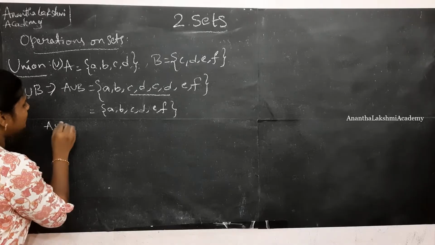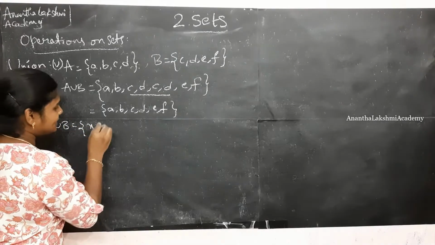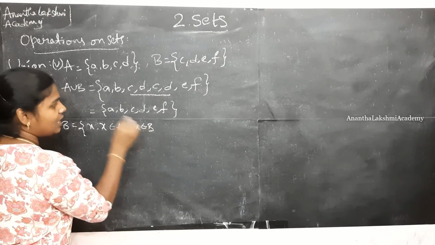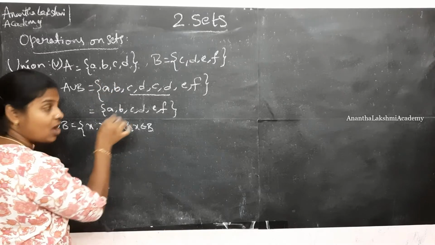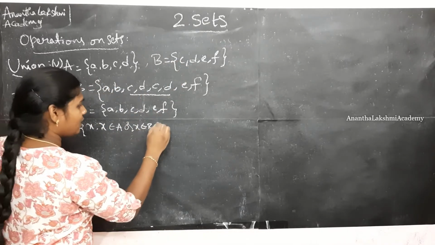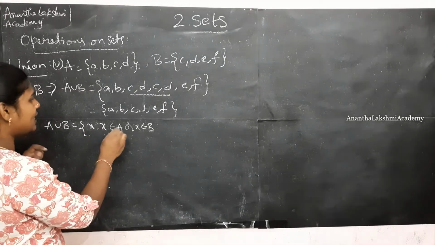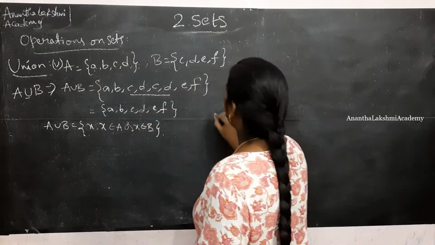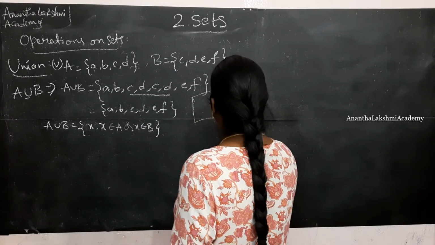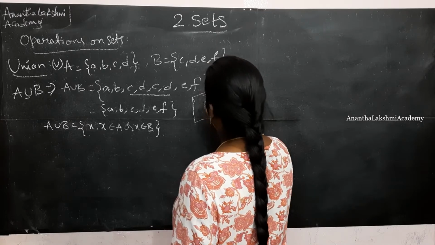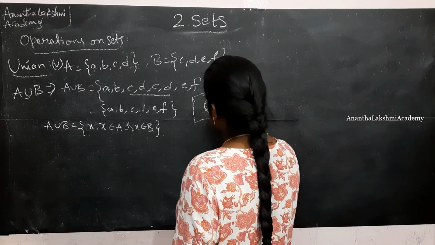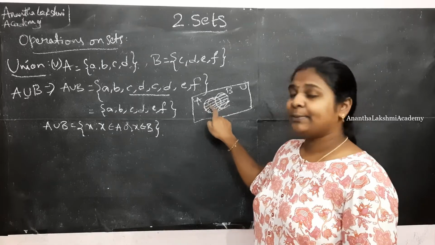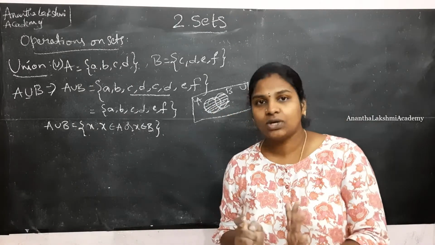If I am to write it in set builder form, it is x such that x belongs to A or x belongs to B. x can be an element of A or can be an element of B. x such that x belongs to A or x belongs to B is the set builder form for A union B. How about the Venn diagram for this? For union, it is all the elements. This is how it looks: A, B and this is U. Either it should be an element in A or it should be an element in B, but without repetition.